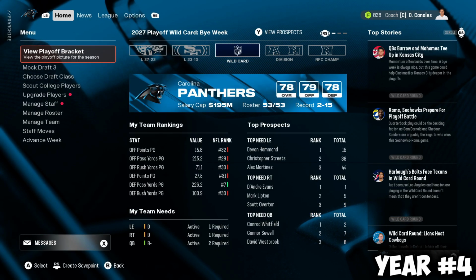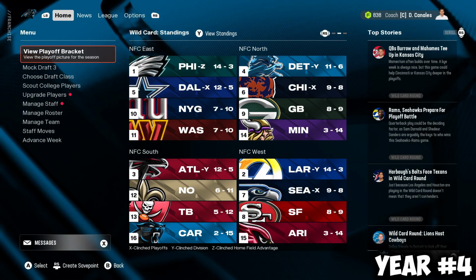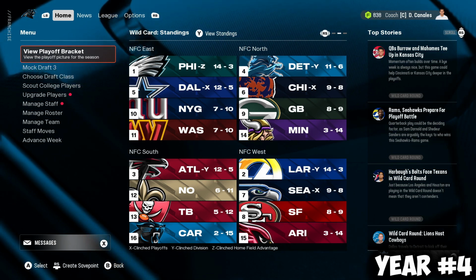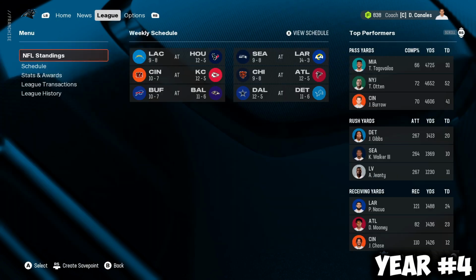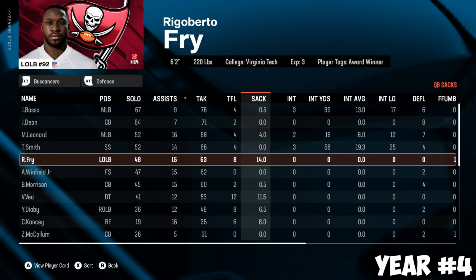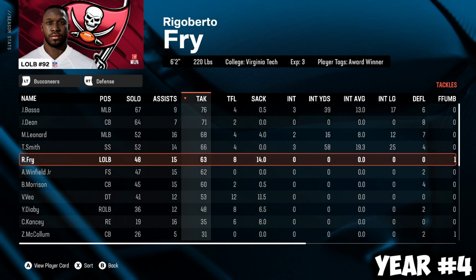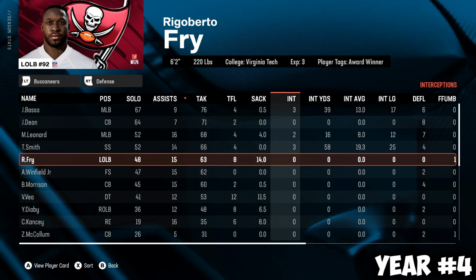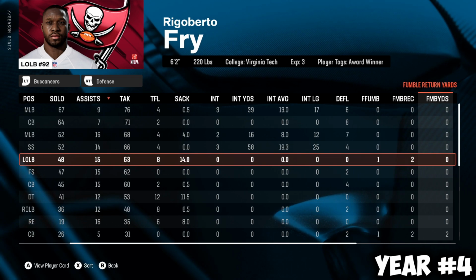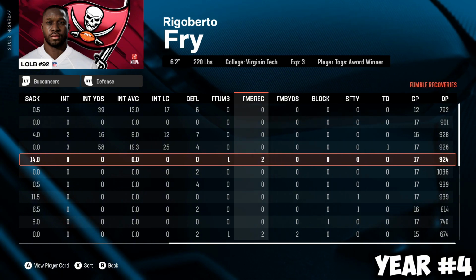Year 4, 2-15 by this Panthers team. Wow, the Bucs flopped 5-12. They missed out on the playoffs, finishing 3rd in the NFC South. Rigoberto Fry had 14 sacks, so he underperformed in the sack category from last year, but 14 sacks, another double-digit campaign, really good. 63 tackles went down, 8 tackles for loss, no interceptions, surprisingly, but he did get that 1 forced fumble and 2 fumble recoveries. So he's out there doing his thing. You love to see it.